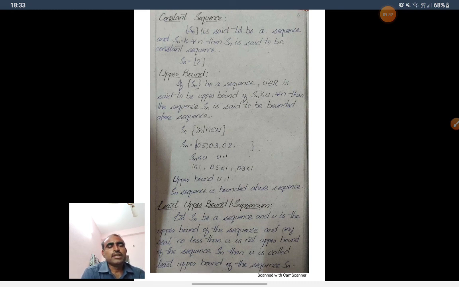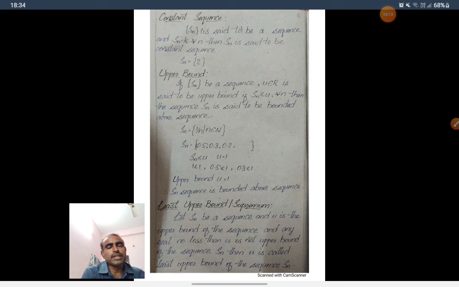Here Sn is equal to 1 by n, n belongs to N. Write the sequence Sn, what do we get? If you write n is equal to 1, we get 1, 1 by 2, 1 by 3, 1 by 4, and so on. This is a decreasing sequence, right? 1 is the maximum value, and 1 by 2, 1 by 3 are decreasing.